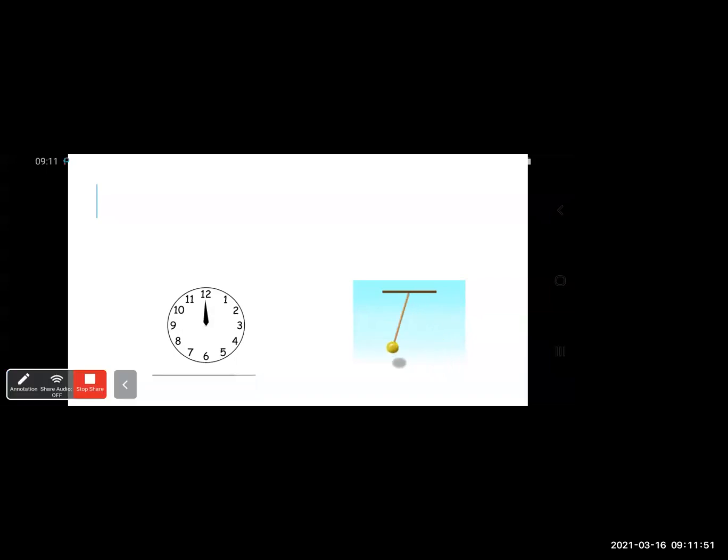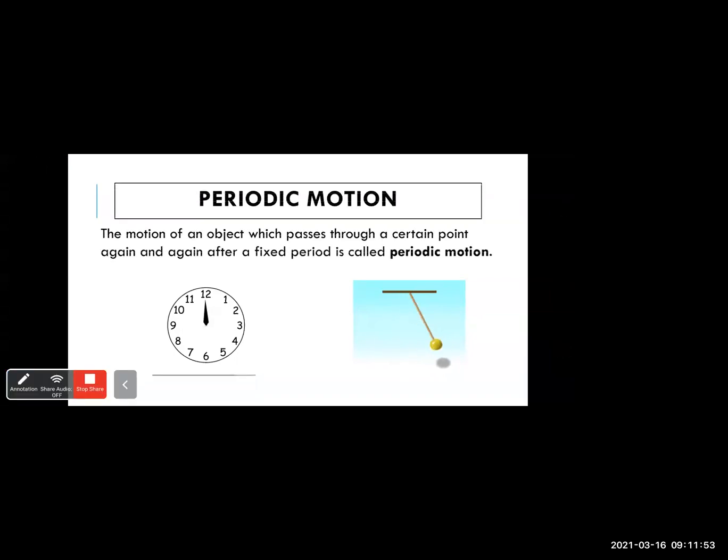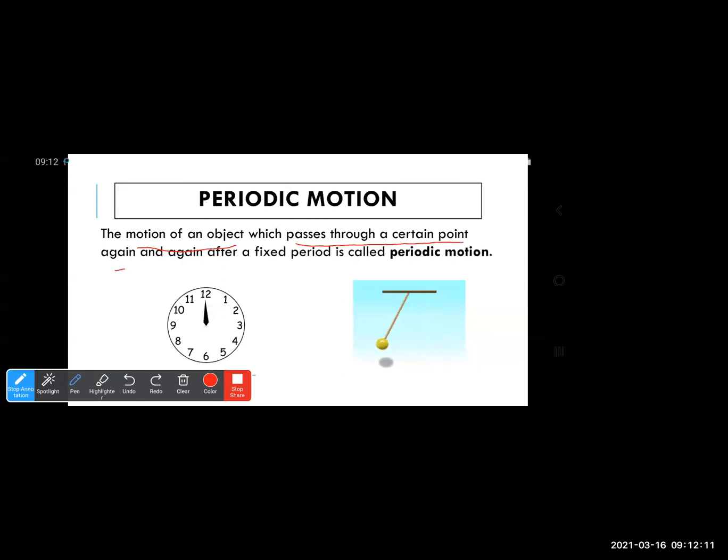So we can classify this motion, we can also describe it as periodic motion. Periodic, because it is coming at a certain point again and again after a fixed period of time. So the motion of an object which passes through a certain point again and again after a fixed period is called periodic motion. A very important point: they pass through a certain point again and again after a fixed period. That is called periodic motion.